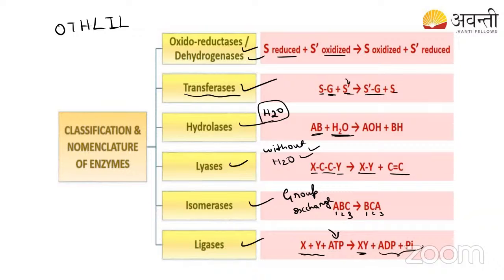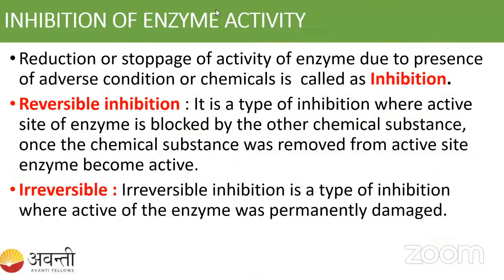Okay. So remember OTHLIL: oxidoreductases, transferases, hydrolases, lyases, isomerases and ligases. Ligases is at the last. Ligases require ATP, okay students, for joining the 2 reactants into the product. Fine. Okay. So do you have any confusions here, students? Let us go to the inhibition of